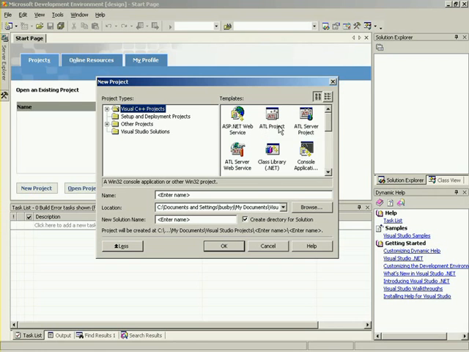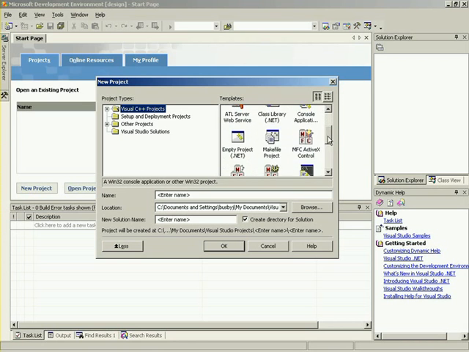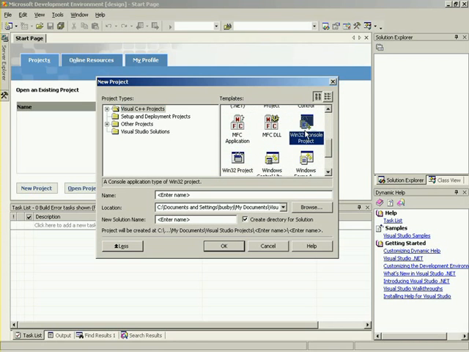So what we were talking about is templates, and what we can do is go down here and create a Win32 console project. Well, what's Win32? Win32 is basically a Windows application, so it has a window, it can have menus, etc. Okay, so a console. A console application or a console project. Is it going to have windows with menus and everything? Well, not in this case.